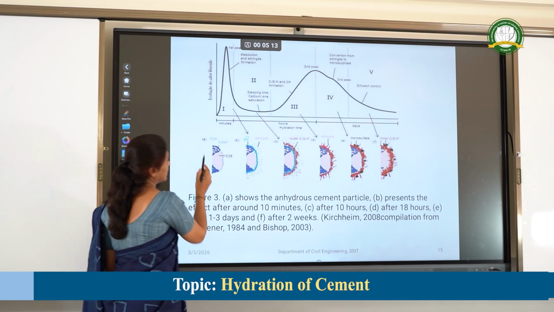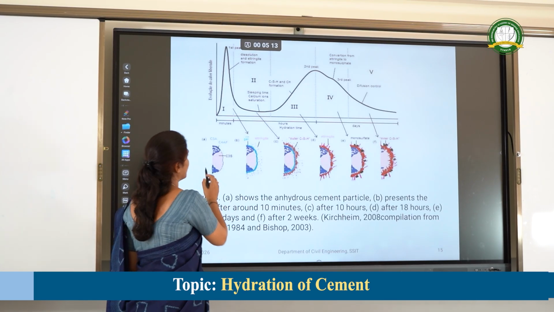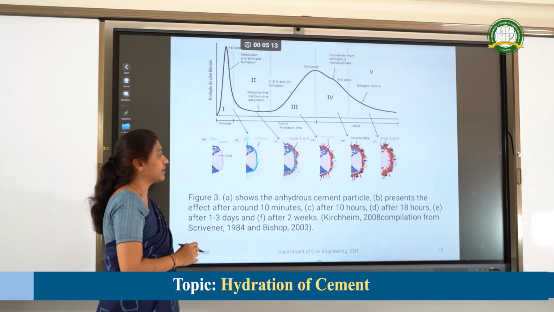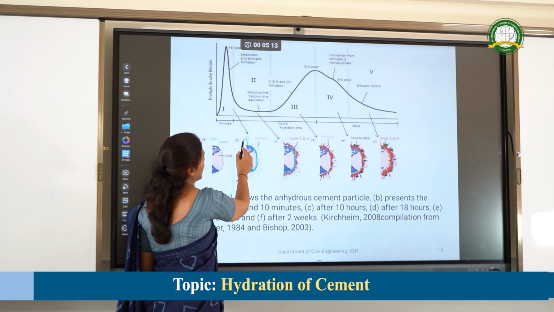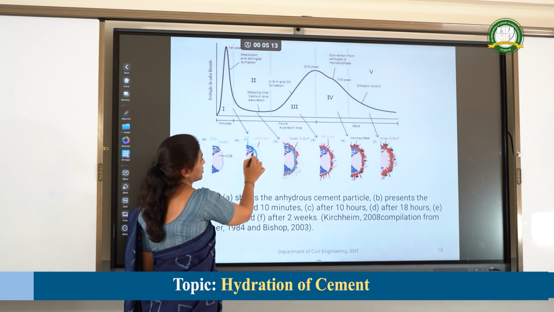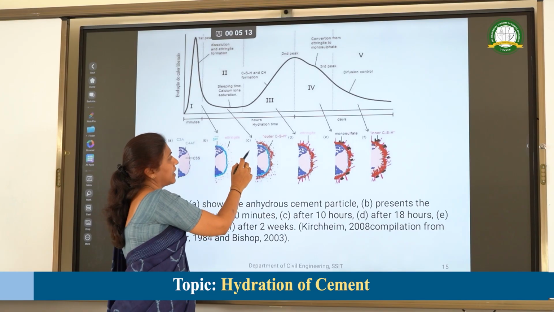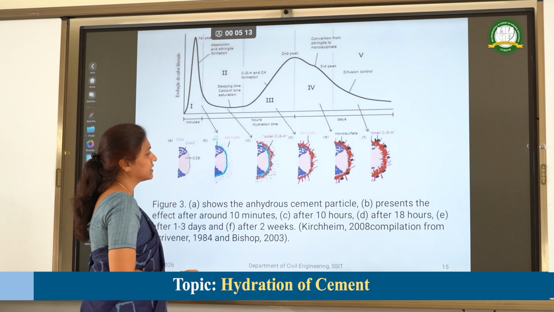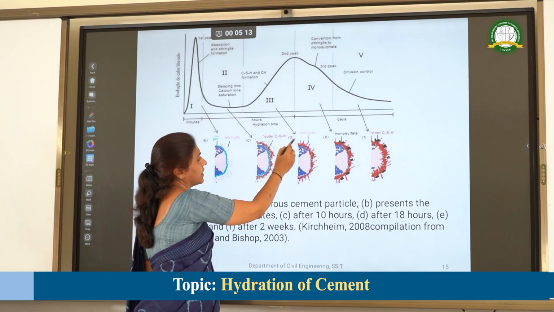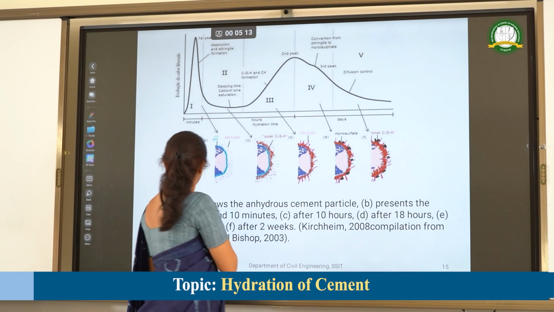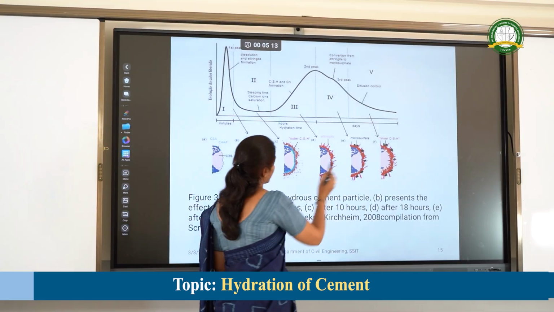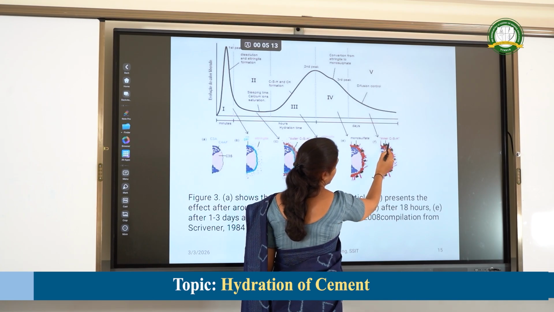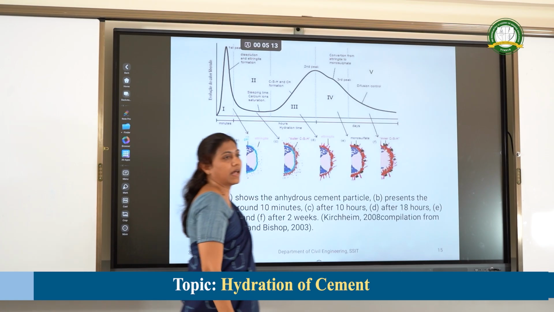Next, in the diagram, the first diagram shows the unhydrated cement particle. Here we can see C3A, C3S and also C4AF. In the second diagram, there is gel formation and ettringite is also formed. In diagram C, outer CSH gel is prepared, that is after 10 hours. After 18 hours in diagram D, ettringite is formed. In E, after 1 to 3 days, there is formation of monosulfate. In diagram F, we can see the inner CSH gel formation.